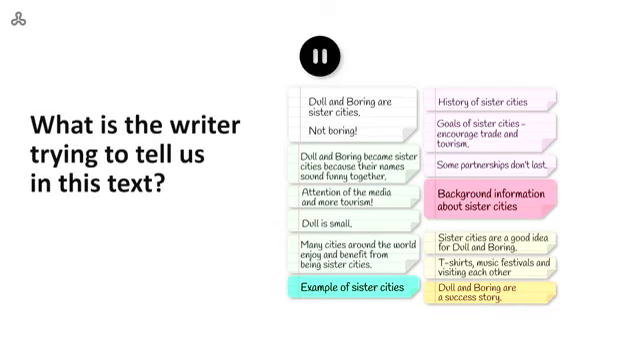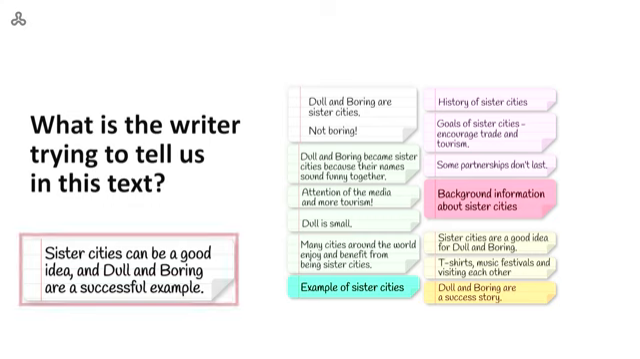What is the writer trying to tell us in this text? The writer is showing us that sister cities can be a good idea by discussing Dull and Boring as a successful example. Let's write a note. Sister cities can be a good idea, and Dull and Boring are a successful example.